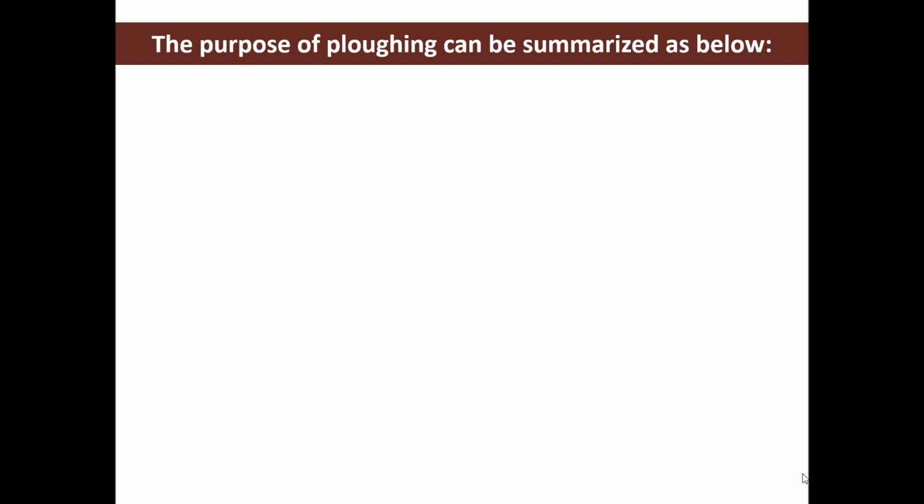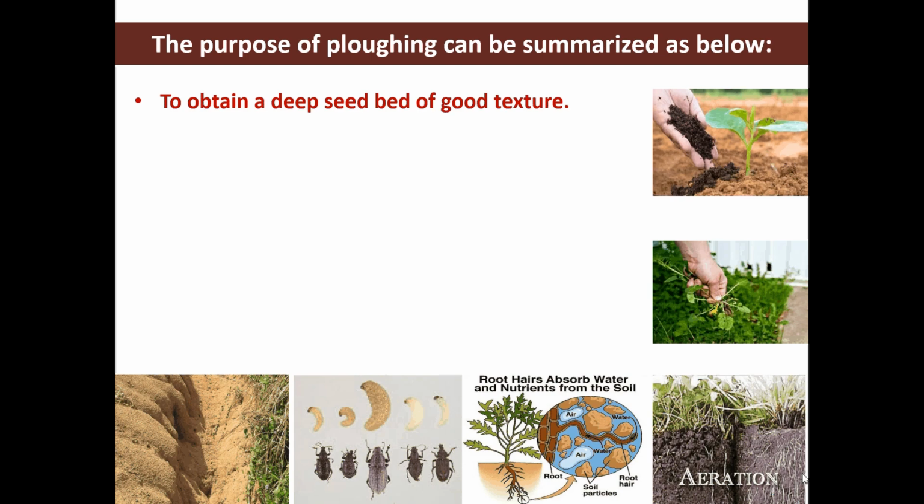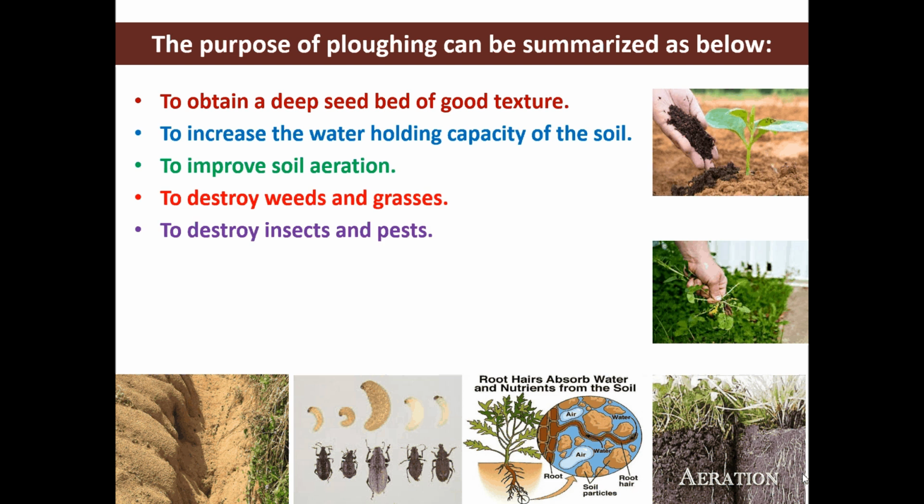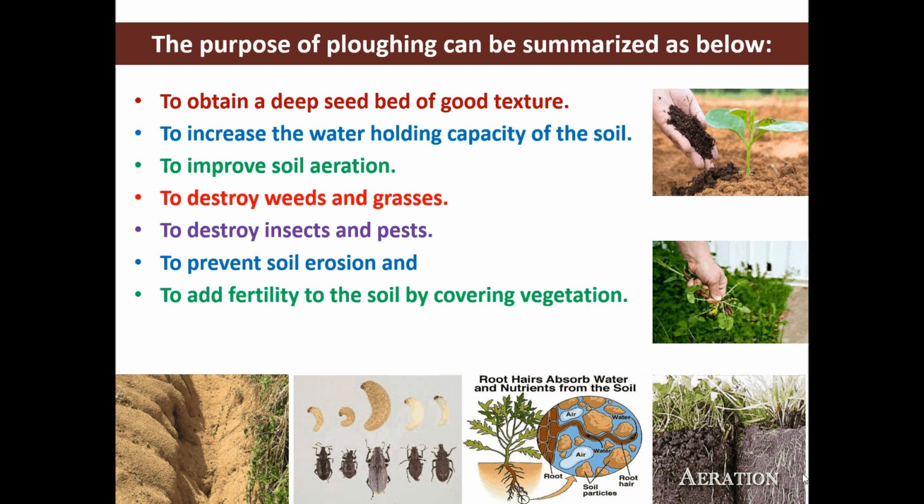The purpose of plowing can be summarized as to obtain deep seed bed for good texture, to increase the water holding capacity of the soil, to improve the soil aeration, to destroy weeds and grasses, to destroy insects and pests, to prevent soil erosion, and to add fertility to soil by covering vegetation.